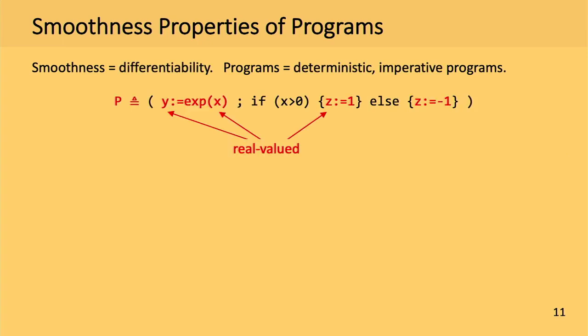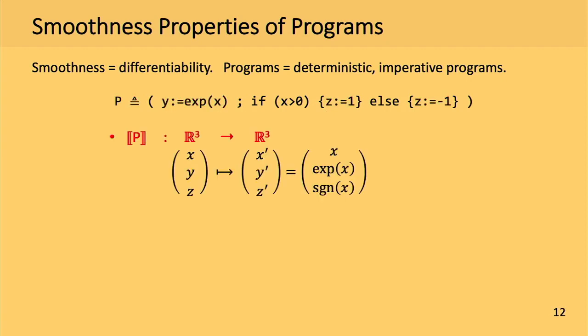And as an example, consider this function, program P, which stores the exponential of x to y and the sign of x to z. And I will assume that all those variables are real valued. Then it is quite clear to see that the semantics of P can be given as a function from R3 to R3. And I will define the differentiability property of P in the following way.